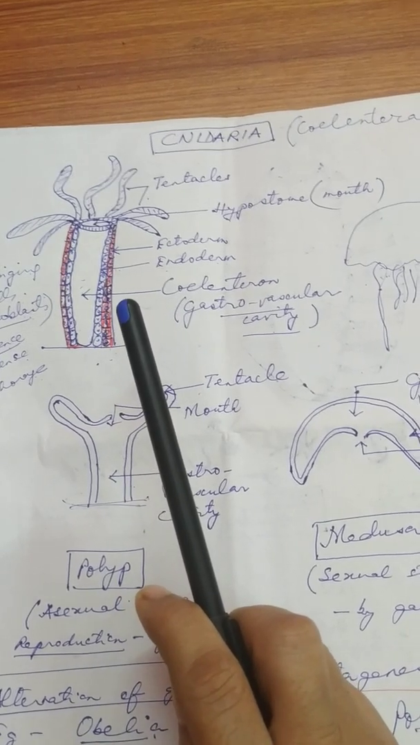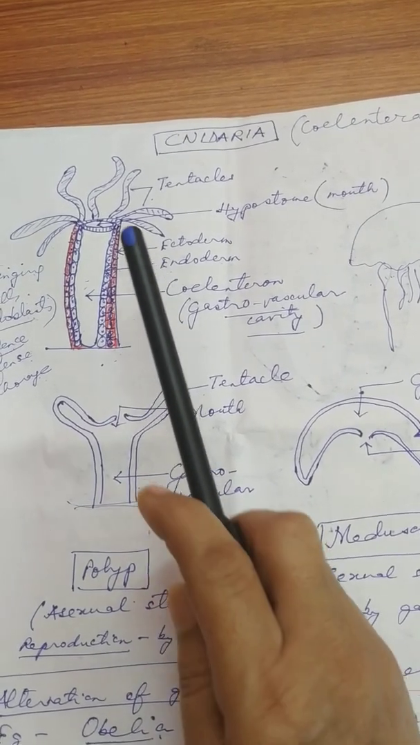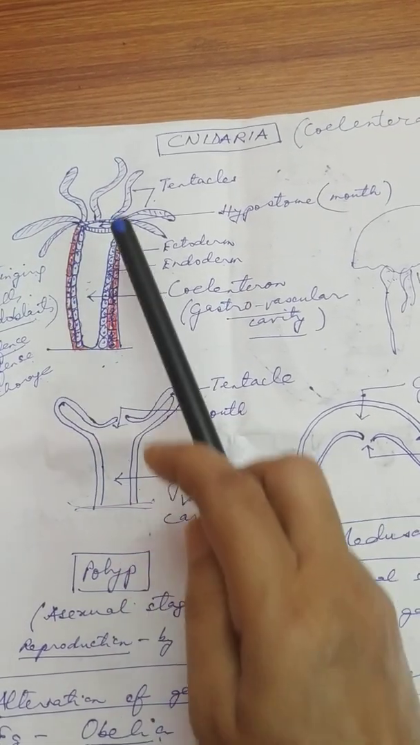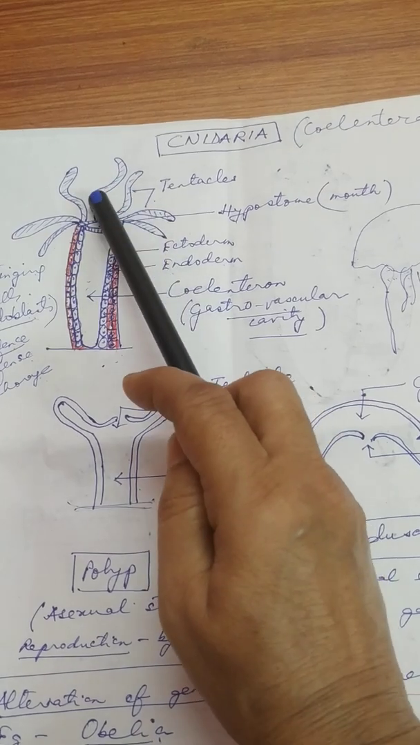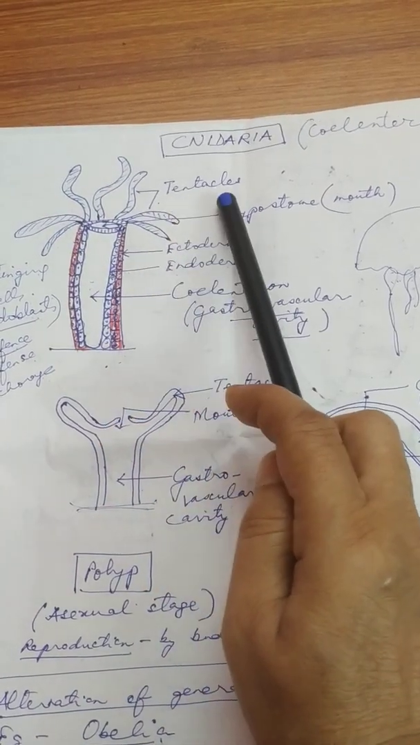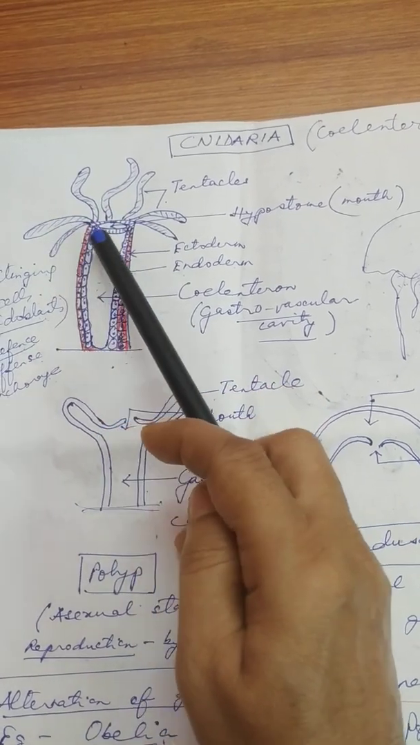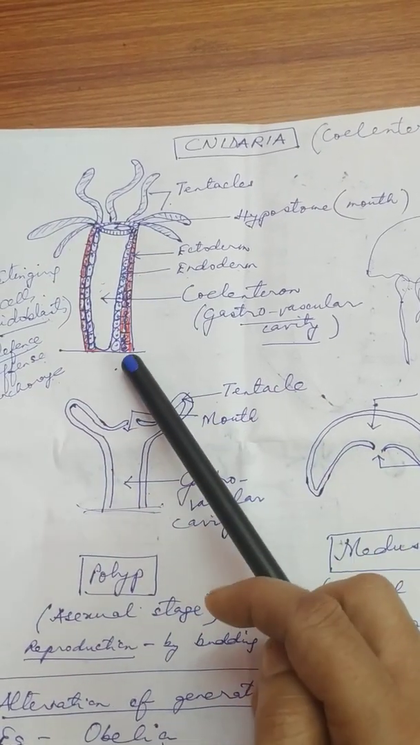Now you will also find the body wall. This one is the body wall. And these finger-like structures are called tentacles. So these finger-like structures are called tentacles, and this constitutes the body wall.